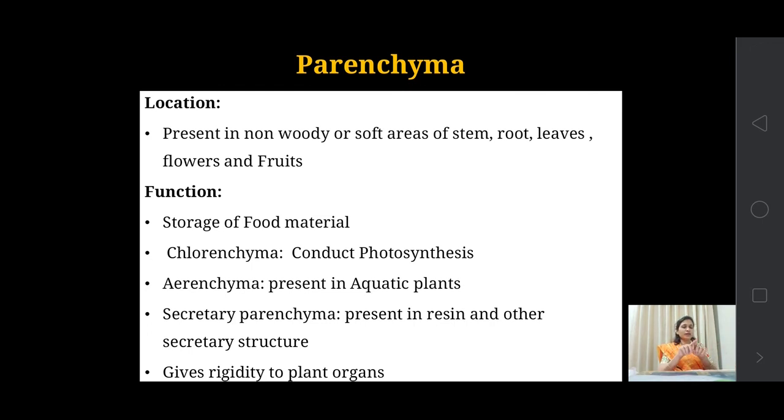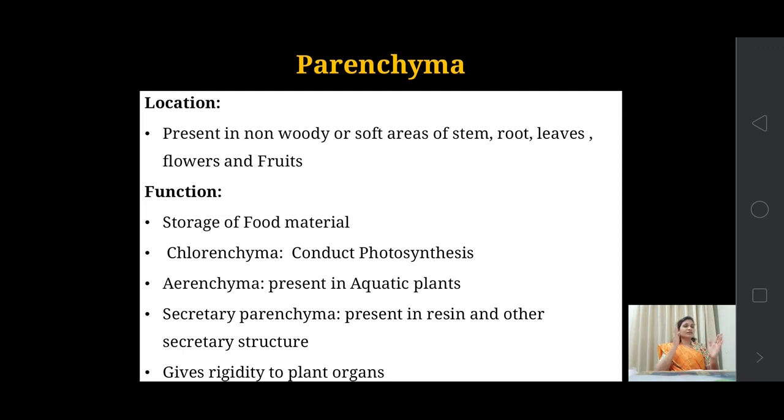So you better understand the difference between the meristematic and the permanent tissues. These permanent tissues are derived from the meristematic tissues, and they become fixed, stable, and mature. Now these permanent tissues are of two types, simple and complex.